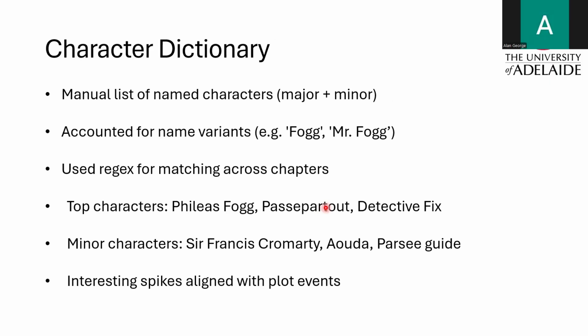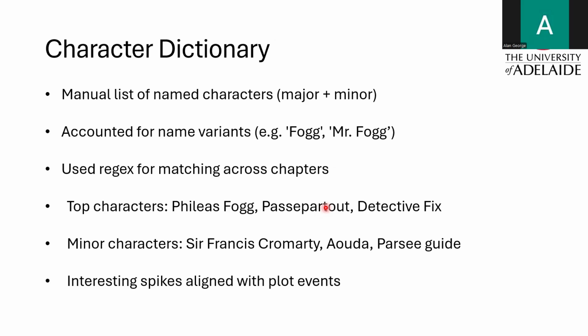I was then able to start on my first research question about the characters and their prominence. Instead of using named entity recognition, which can miss names or extract irrelevant ones, I manually built a dictionary of the characters. I manually searched the character list using resources like SparkNotes. I also accounted for multiple name variants. For example, the protagonist Phileas Fogg is mentioned throughout the book through various names like Mr. Fogg, or just Fogg, or his full name, Phileas Fogg. I did this for all the major and minor characters.